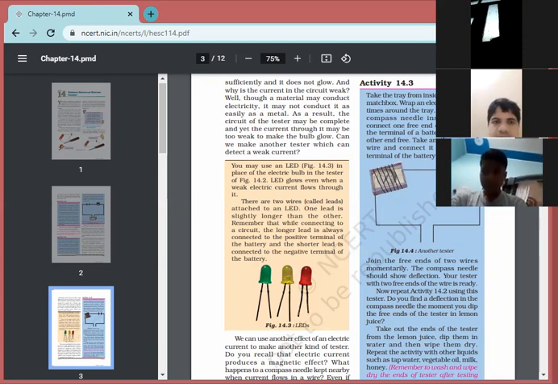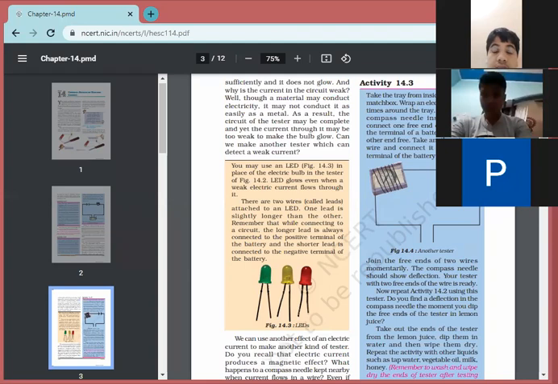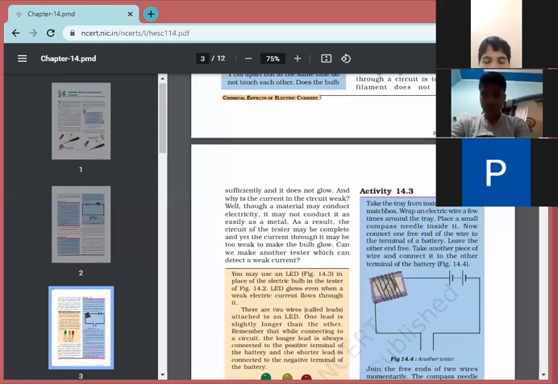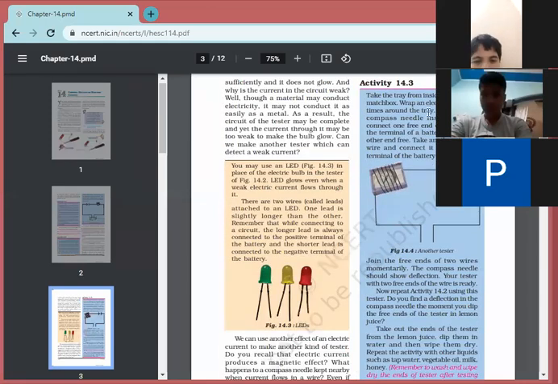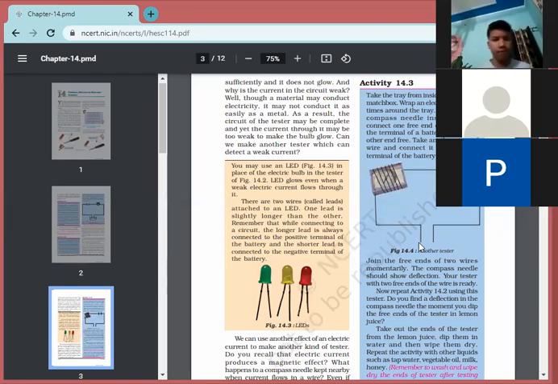We can make another tester by using a compass. If the current is flowing through it, then what happens? The magnetic compass shows a deflection. Suppose in this figure 14.13 activity, what have we done? Here we have taken a magnetic compass and put up the wires. The wires are connected with the battery, and two ends are used for the tester. Suppose we put it into any liquid and the compass shows a deflection,